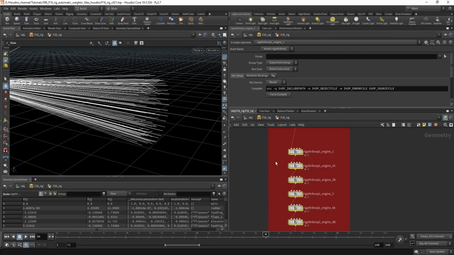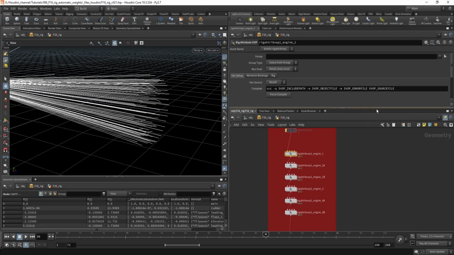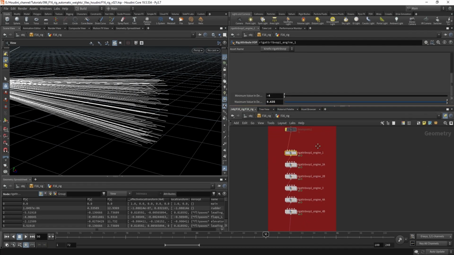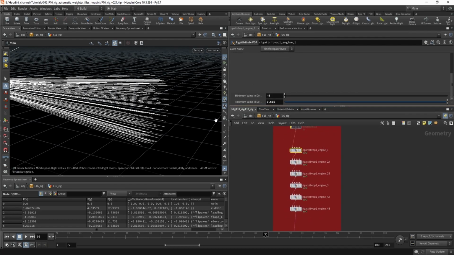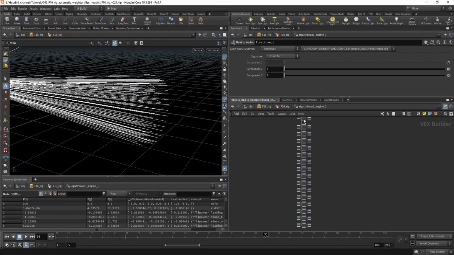I could do it in one rig wrap, but I just found it more convenient to have one rig wrap node for each of the rings, because there's quite a lot going on inside, so I just find it more convenient to work in this way. But you can definitely put it all inside one rig wrap.